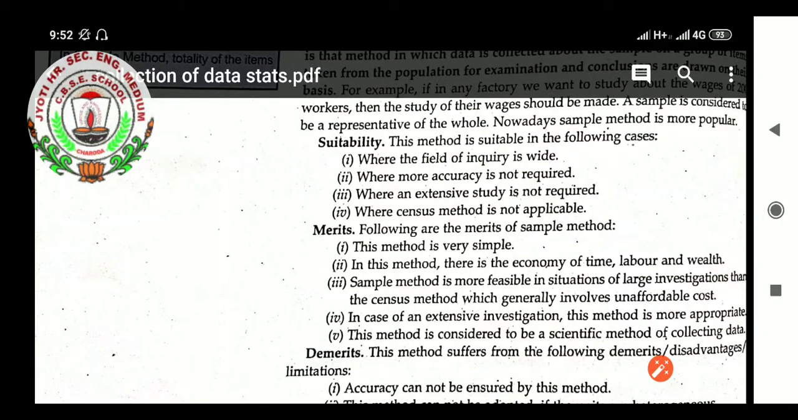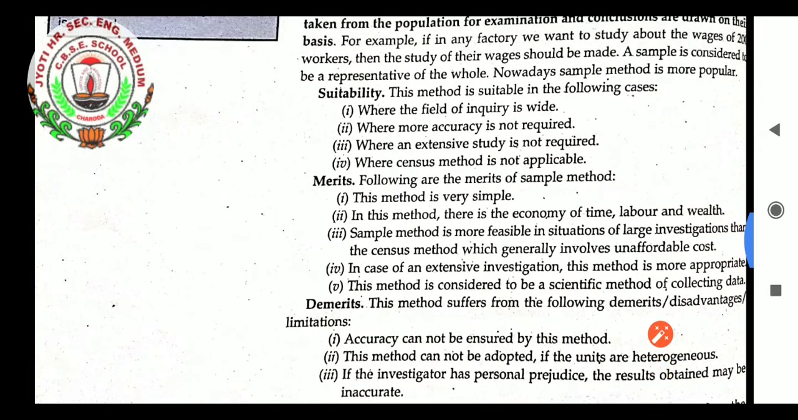Merits. Following are the merits of the sample method. This method is very simple. In this method, there is economy of time, labor, and wealth. The sample method is more feasible in situations of large investigation than the census method, which generally involves unaffordable cost. In case of an extensive investigation, this method is most appropriate. This method is considered to be a scientific method of collecting data.